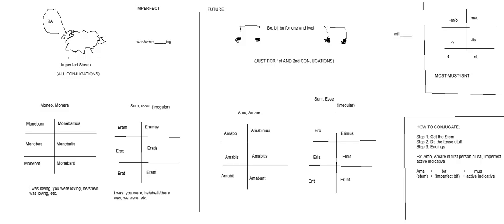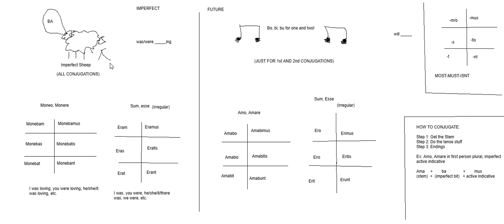The imperfect we talked about in class focuses on BA. That's why we have the memorization device of the imperfect sheep. You can see right over here, we have our sheep. He's very much imperfect. There are a lot of things imperfect about him, especially since this was made on MS Paint. So, BA. The imperfect sheep says BA because BA is the tense thing that you have to do for the imperfect. BA is universal across all conjugations.